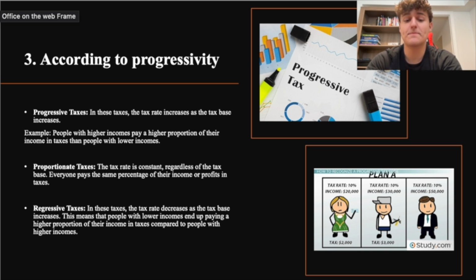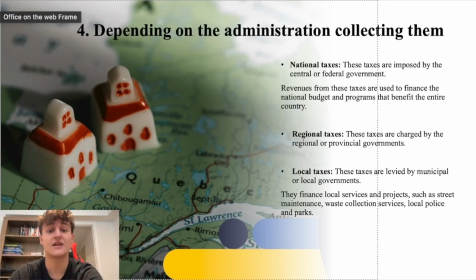Proportionate taxes. The tax rate is constant regardless of the tax base. Everyone pays the same percentage of their income or profits in taxes. And lastly, regressive taxes. In these taxes, the tax rate decreases as the tax base increases. This means that people with lower incomes end up paying a higher proportion of their income in taxes compared to people with higher incomes.